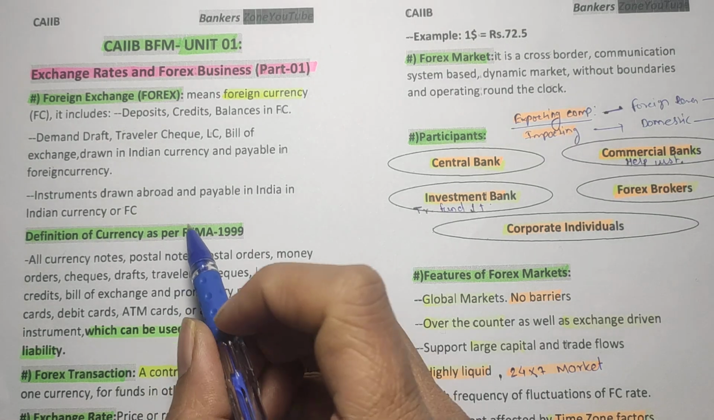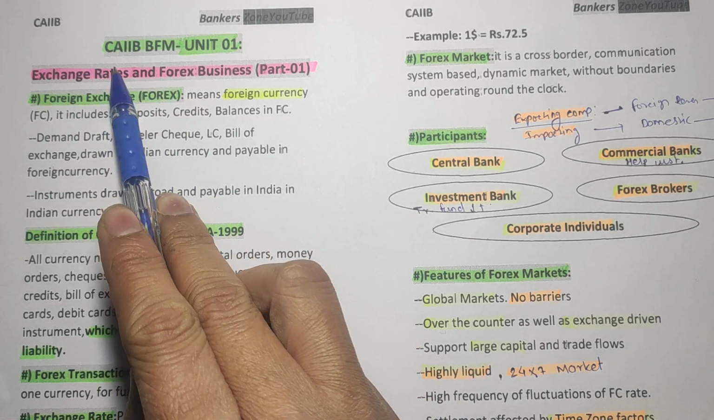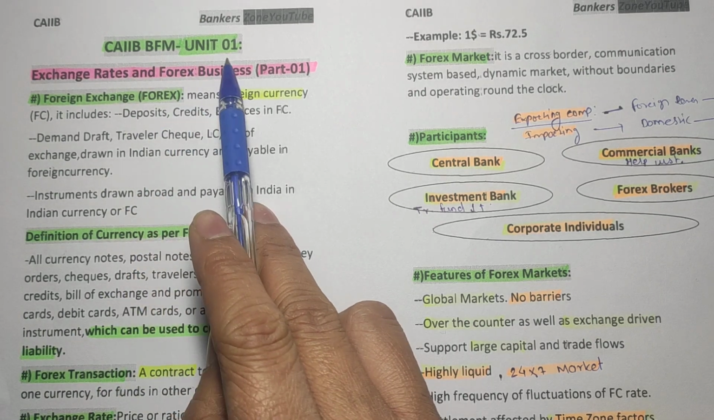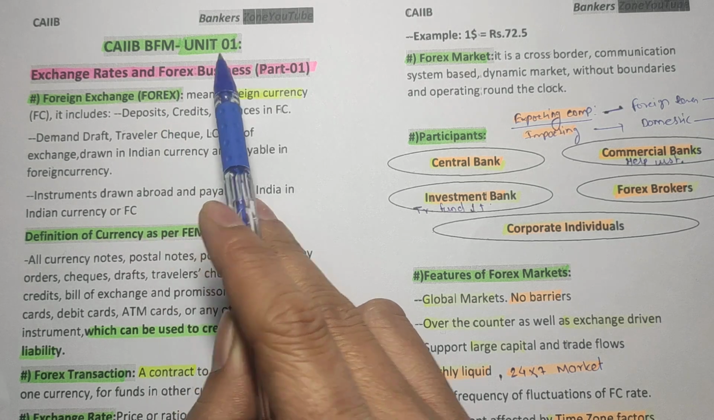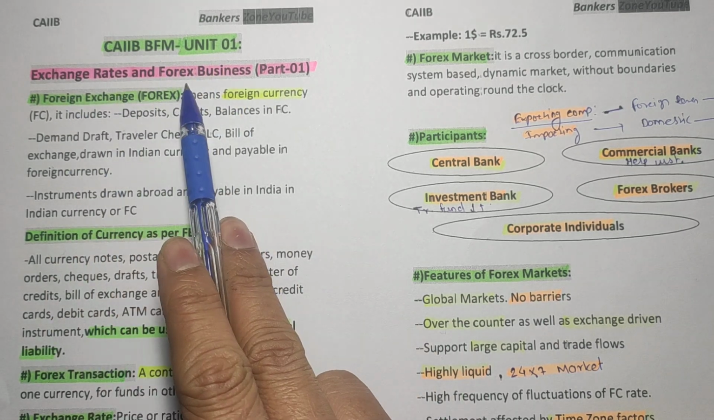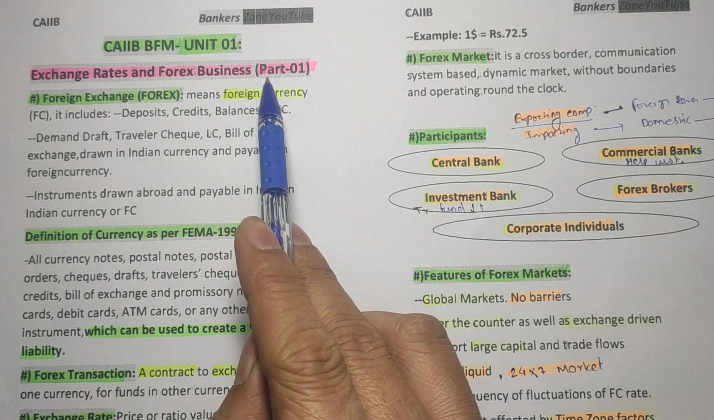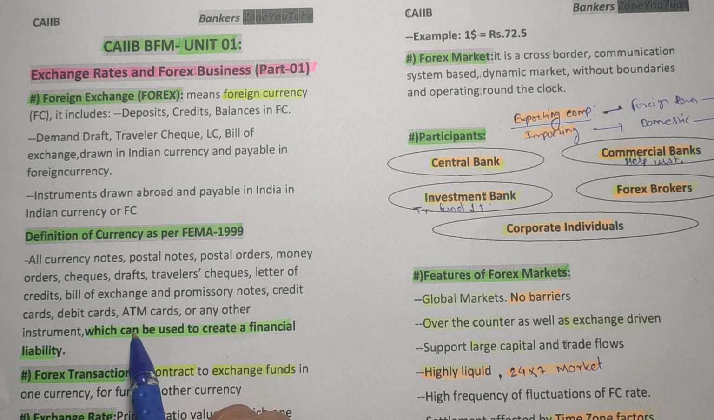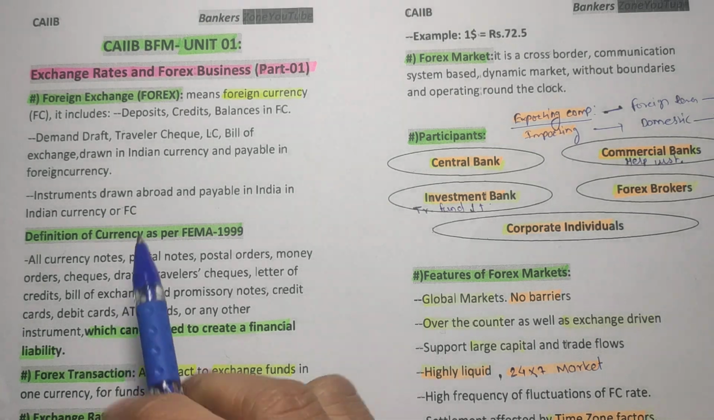In this lesson, we will study CIB BFM, that is CIB second paper and the very first unit of our Bank Financial Management, and the name of the unit is the Exchange Rate and Forex Businesses. So friends, the first part we will complete in this lesson. So friends, see some introduction part.